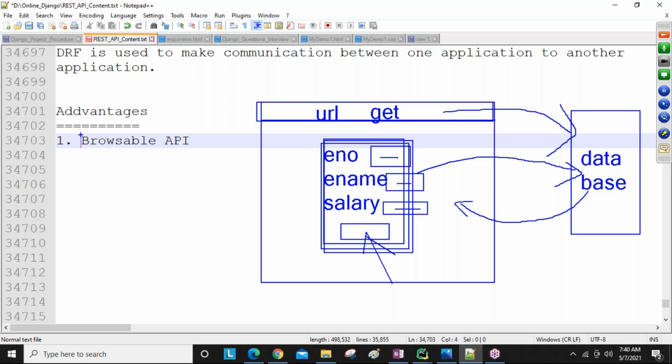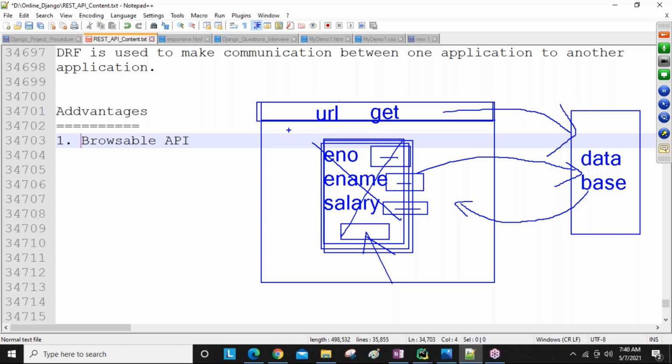But the Django REST framework is providing the browsable API concept. Means from the browser, without typing any HTML code, not even a single line, you can do the get operation, create operation, update operation, and delete operation. All CRUD operations we can perform. Why? Because the Django REST framework is providing some ready-made presentation in the browser automatically.